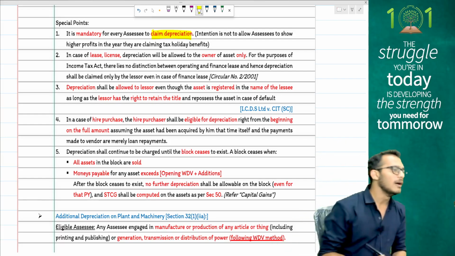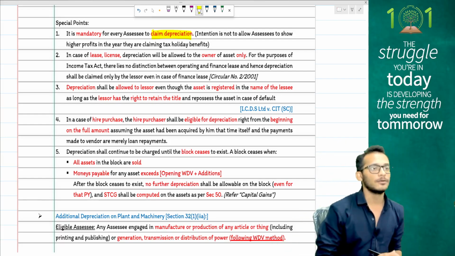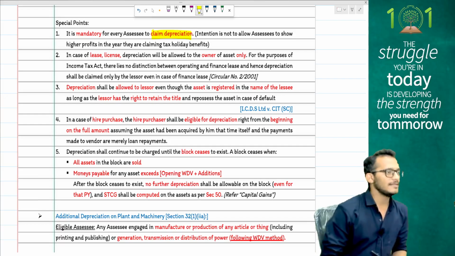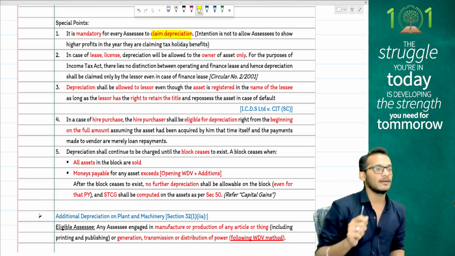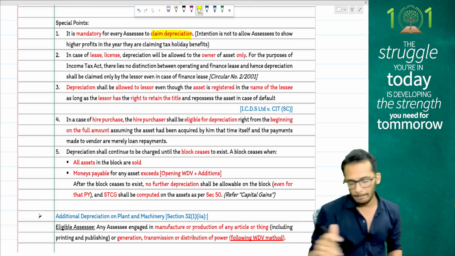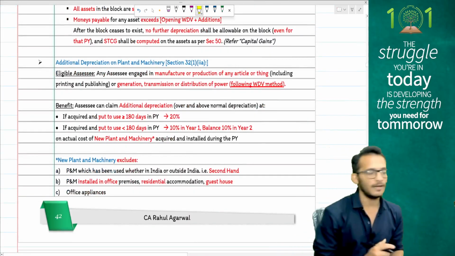When it comes to hire purchase, the person who is purchasing the asset can claim depreciation from day one. Whatever he pays back will only be called installment payments. Yes, then you have a concept called additional depreciation.